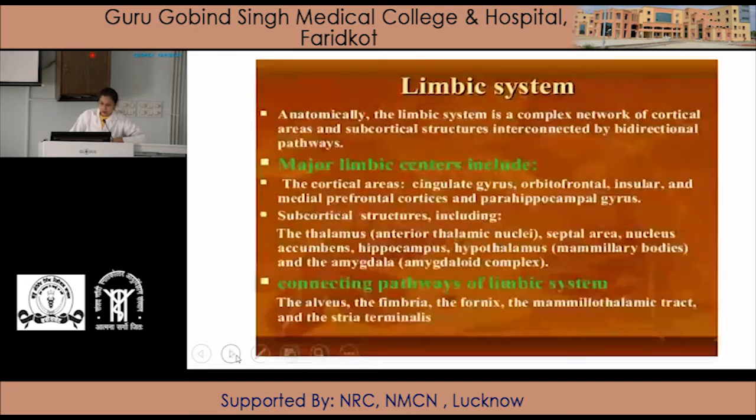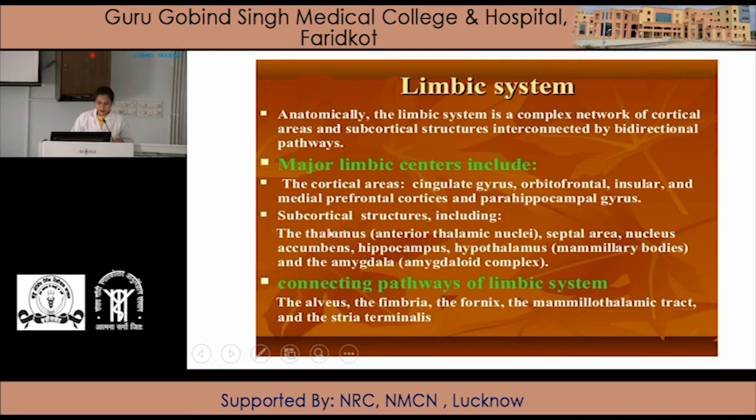Anatomically, the limbic system is a complex network of cortical areas and subcortical structures interconnected by bidirectional pathways. The major limbic centers include the cortical areas and subcortical structures. The cortical structures are the cingulate gyrus, orbitofrontal gyrus, insular gyrus, medial prefrontal cortices and parahippocampal gyrus.